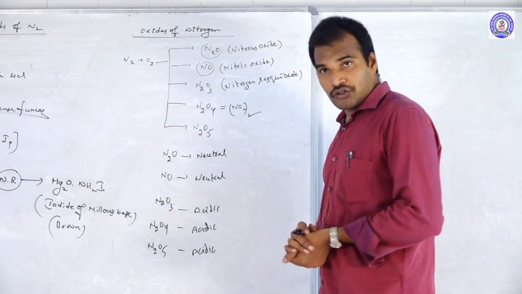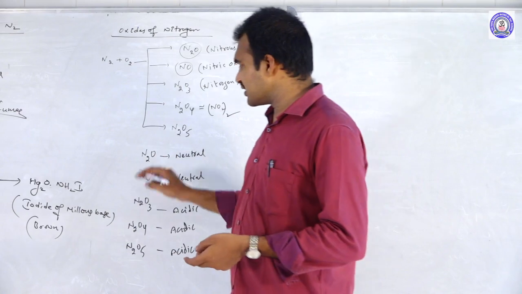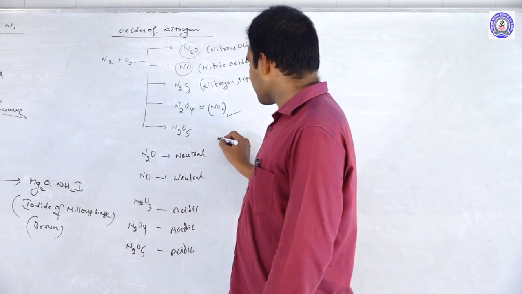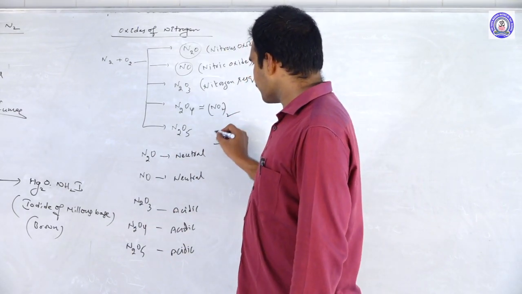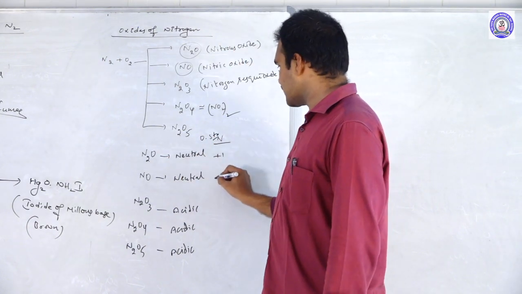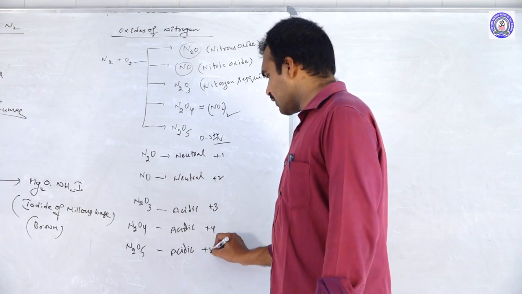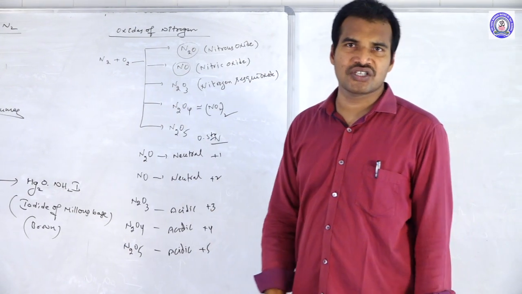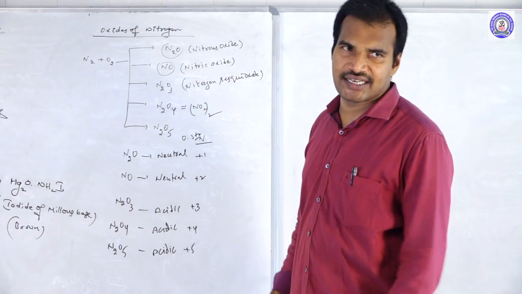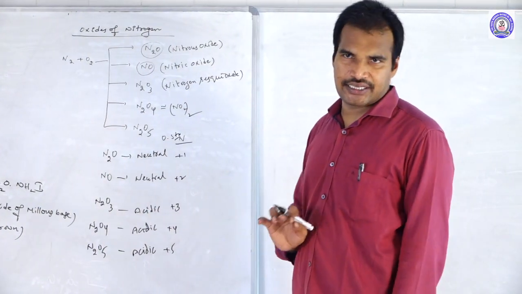Next, how can you confirm? By following the oxidation states. What is the oxidation state of nitrogen here? N2O is +1, this is +2, this is +3, here +4, here +5. By increasing the oxidation state, what happens? Acidic nature increases. That is why the first two are neutral, and the next three are acidic.